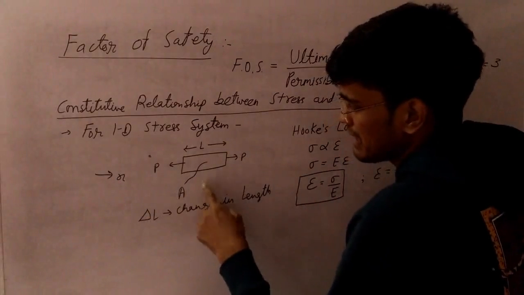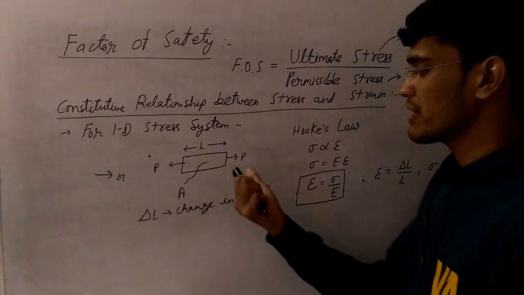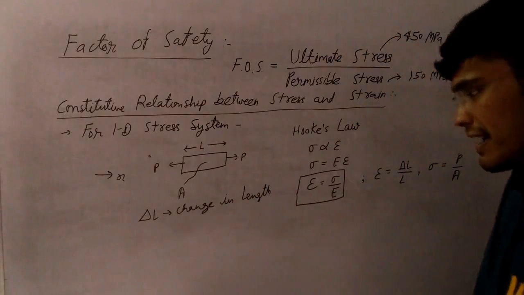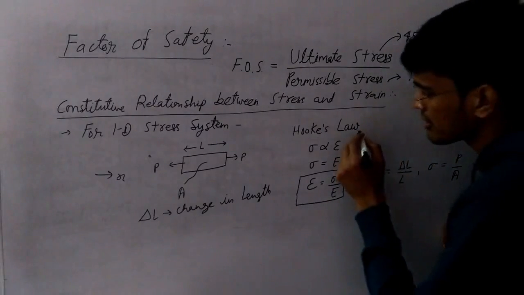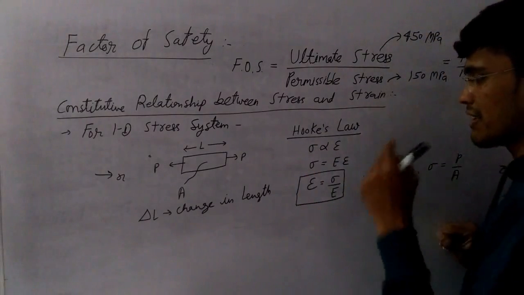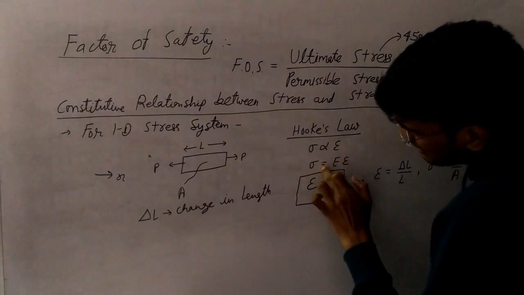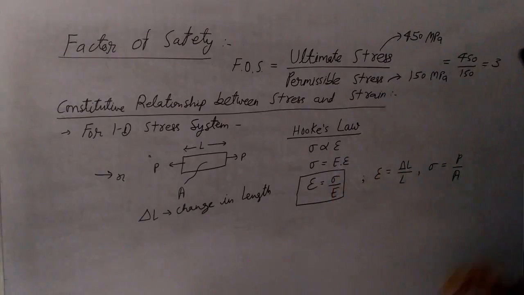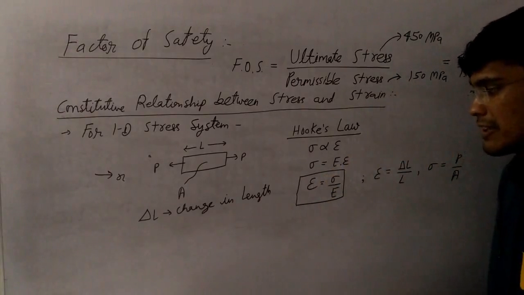Cross-sectional area of this member is A. Initial length of the member was L, but due to application of this load P, the change in length is delta L. Now we studied about Hooke's law. Hooke's law states that the stress is directly proportional to the strain. And when this proportional sign is replaced with the equal sign, a constant of proportionality comes into the picture, that is known as modulus of elasticity.